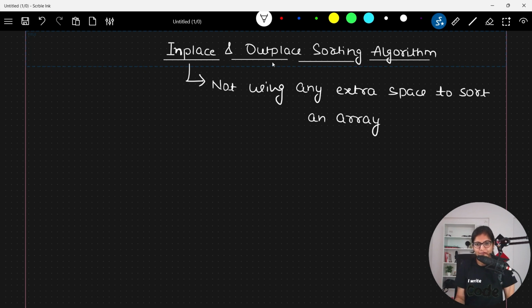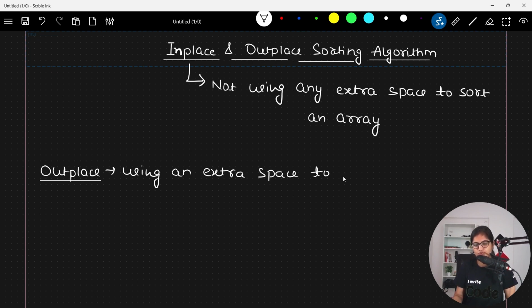At that point, outplace, as the name suggests, means that you are using an extra space to sort the array. This is the meaning of an outplace sorting algorithm.